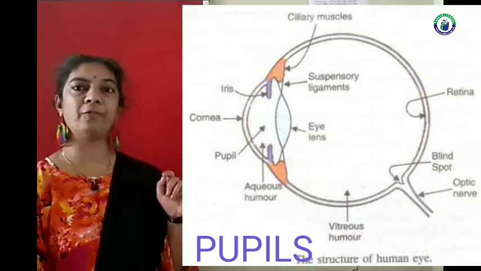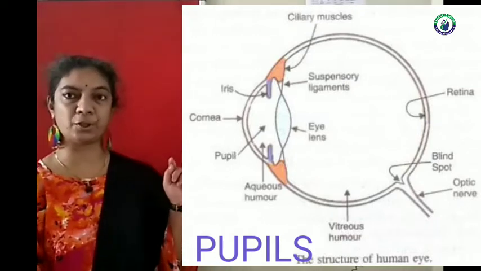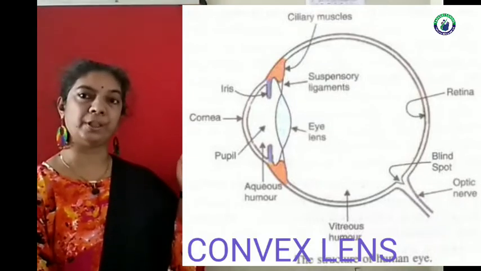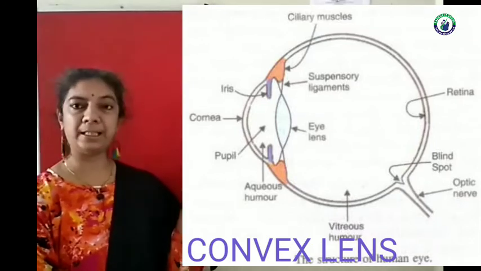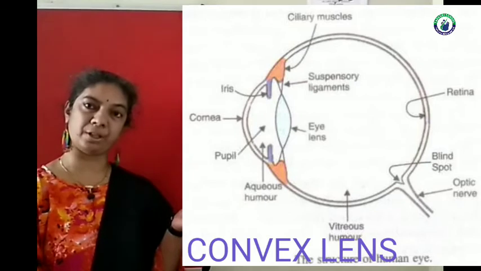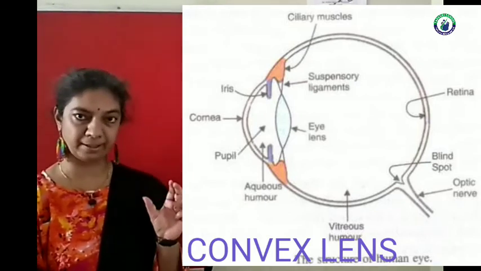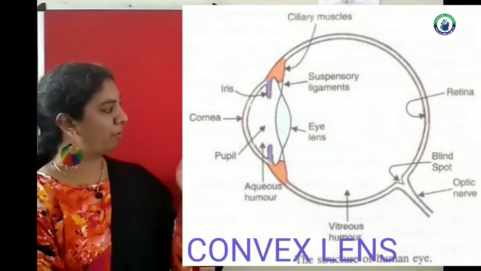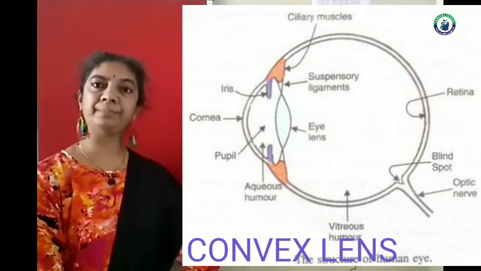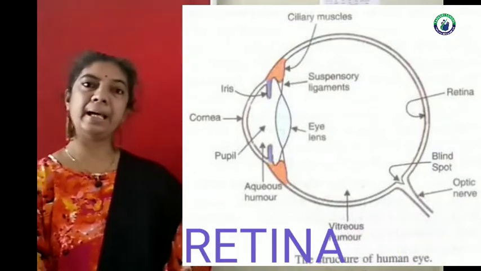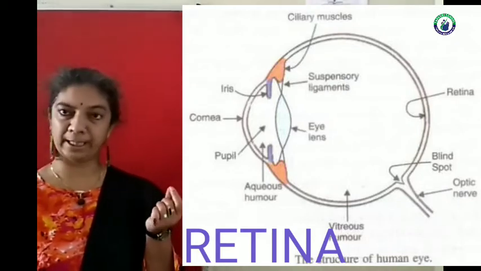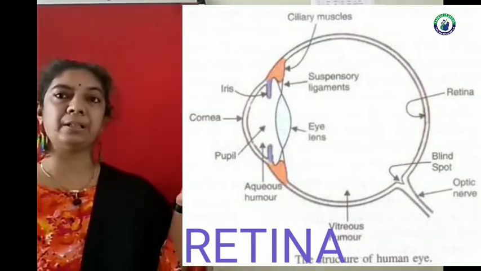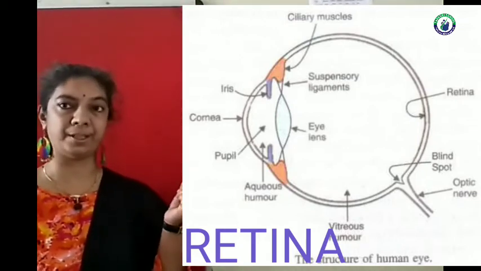The function of the iris is to control the size of the pupil, and the pupil controls the amount of light that falls on the lens. This lens is a crystalline jelly-like structure which is thicker at its center, and that's why it is known as the double convex lens. This focuses the light on the retina, which works like a screen, and it's a delicate part of the human eye. The lens and the retina are at a distance of 2.3 centimeter.